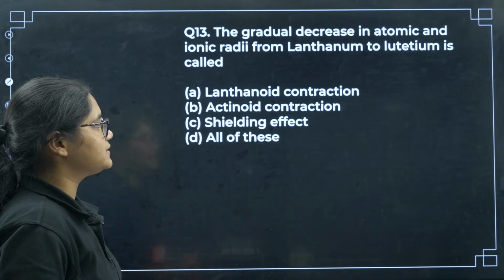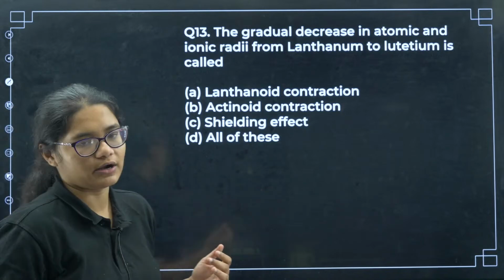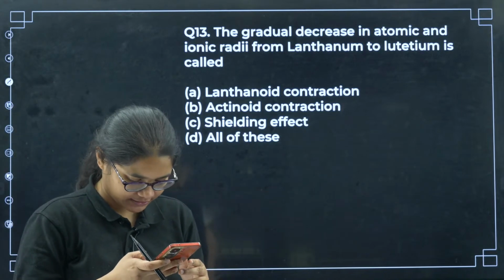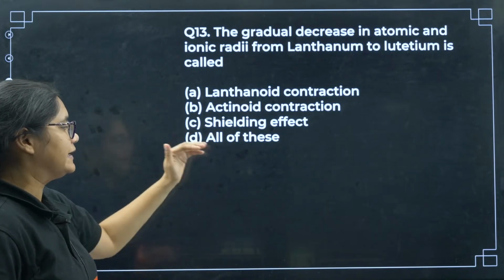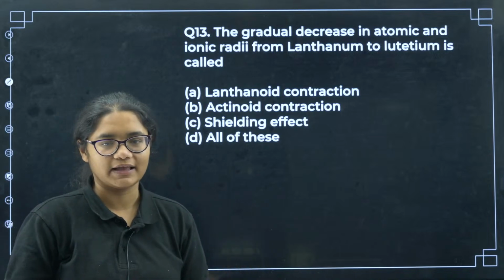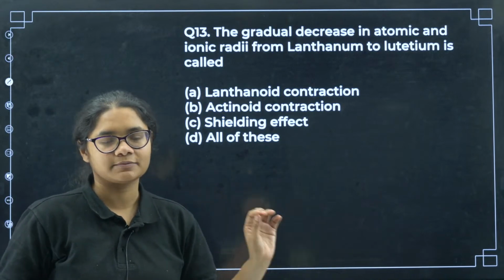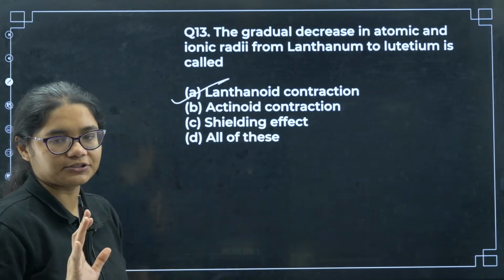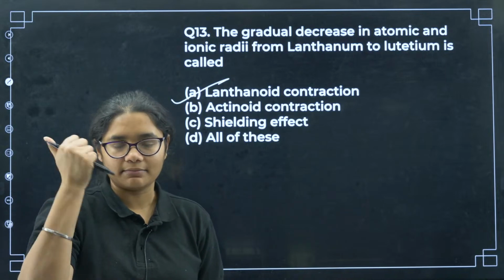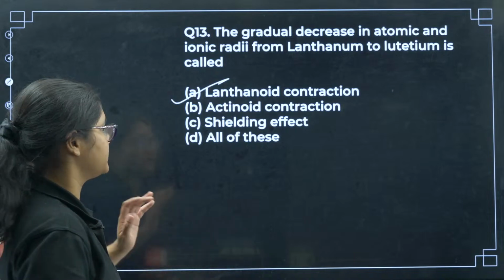The gradual decrease in the atomic and the ionic radii from lanthanum to lutetium is called as. This is a very simple and easy question. Lanthanoid contraction, actinoid contraction, shielding effect, all of this. So we have studied, this is a very famous, popular, most repeated, most expected question in your PU board as well. So that is your lanthanoid contraction. For lanthanoid contraction, remember the definition, cause and the consequence. Very, very important question.